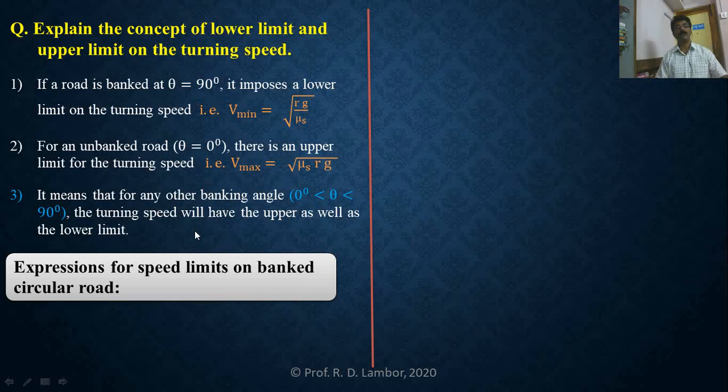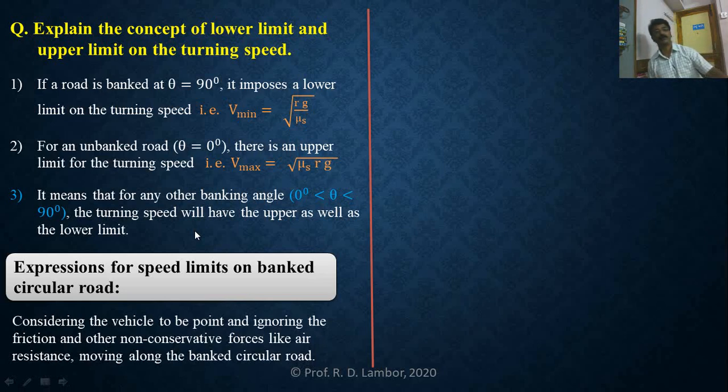So try to understand the expressions for the speed limits on a banked circular road. We will consider such a banked circular road on which the vehicle is moving, but here you can feel the difference. The vehicle is considered to be a point particle, and we are ignoring the friction, meaning we are not considering the frictional force between the road surface and the tires.